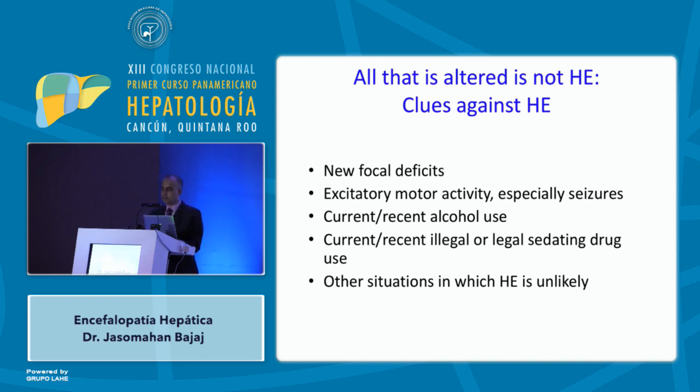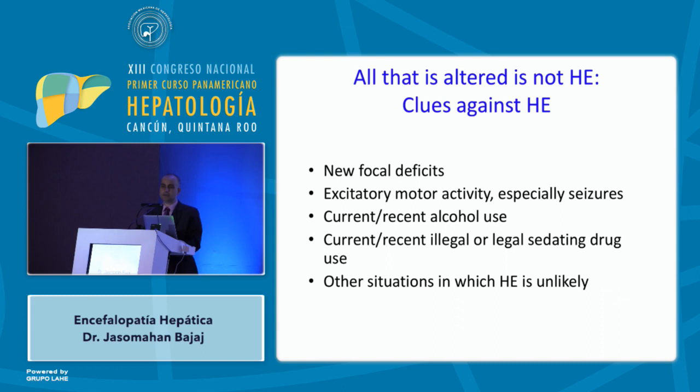It's not a focal disorder in most cases. If someone has excitatory motor activity, such as seizures, if someone has current or recent alcohol use, current or recent illegal or even legal sedating drug use, because in the United States the opioid epidemic is rampant, it can precipitate encephalopathy, but not really hepatic encephalopathy.